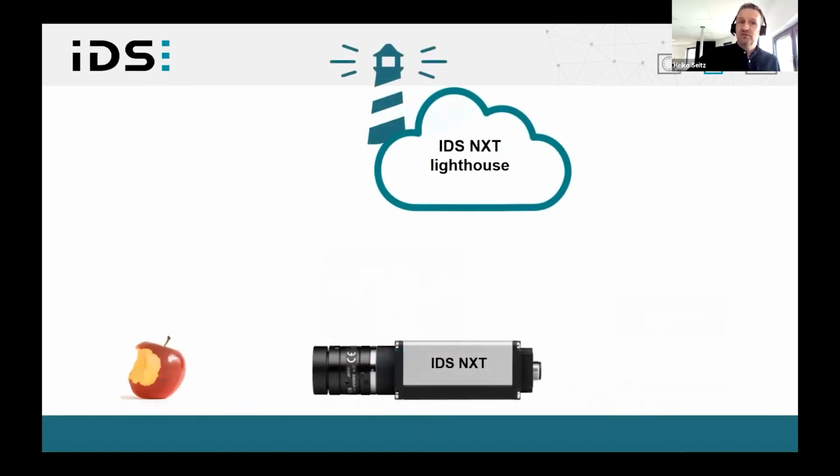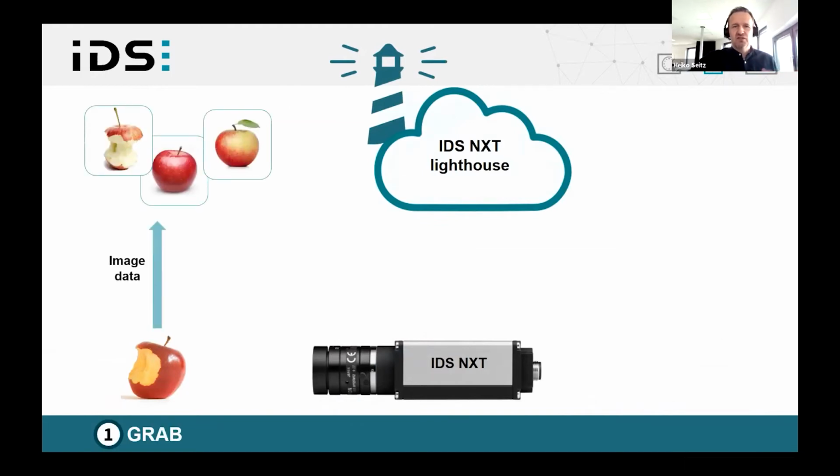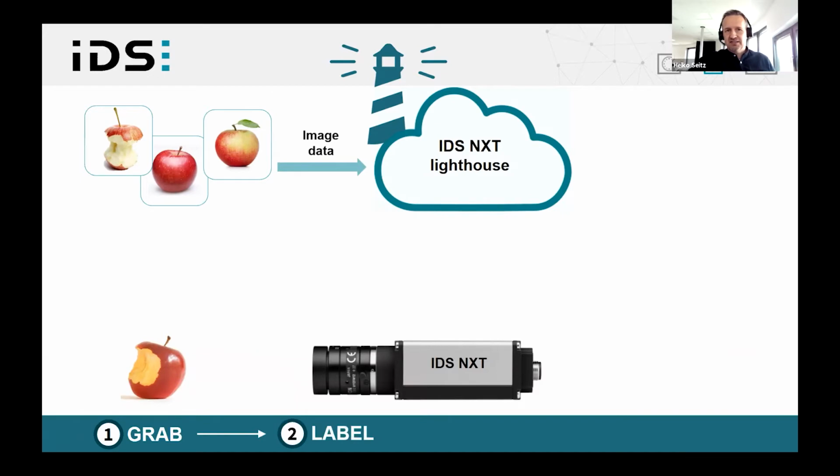The workflow itself is simple and complete. You take pictures of your application objects that you want to detect or to classify. Then in IDS Next Lighthouse, these images are categorized by labels to generate the required data sets, such as good ones or bad ones.